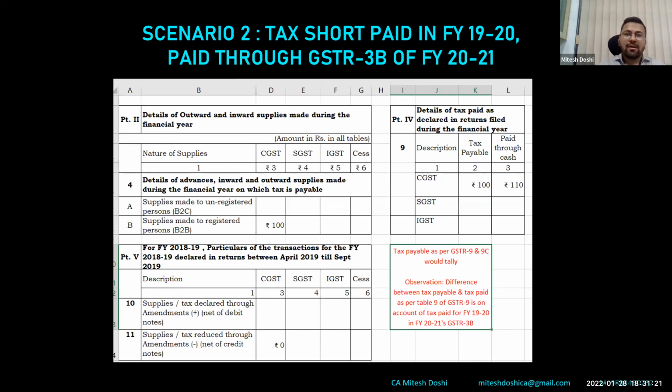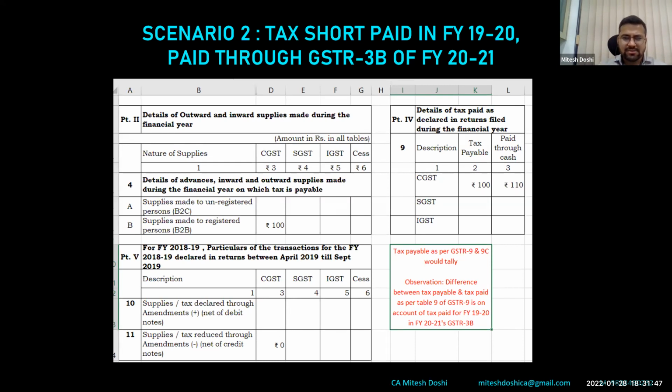However, since 2021 no audit is required, they have removed the part of the observation which was otherwise required as a part of certification. So now this 10 rupees, where we were generally putting a note that the difference in tax bill and tax paid in GSTR table 9 was on account of so and so reason, now there is no such option ideally. So what is to be done in this case is a thing we need to consider.